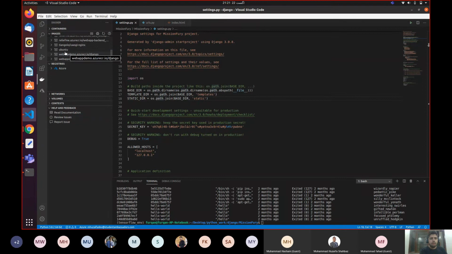Is there any other container? 4 months ago. So if you're getting confused about which container you built right now, because I have so many containers, you can confirm it by clicking the container. It's saying latest. This one I built 3 minutes ago. So this is the latest container in which my web app lies.